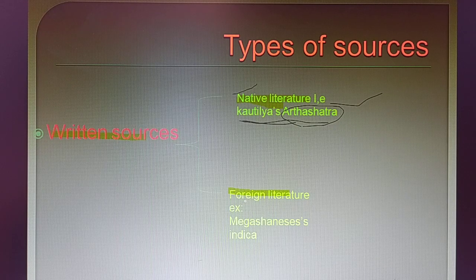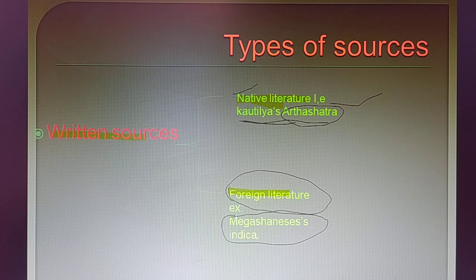If you come to the foreign literature, there are many books which were written by the foreigners who came to India. They observed and analyzed the Indian situation, and whatever experience they got has been written in their respective books, and that can be called foreign literature. The best example I have given here is Megasthenes' Indica. Indica is the name of the book which was written by Megasthenes, and he is not Indian, he is a foreigner.